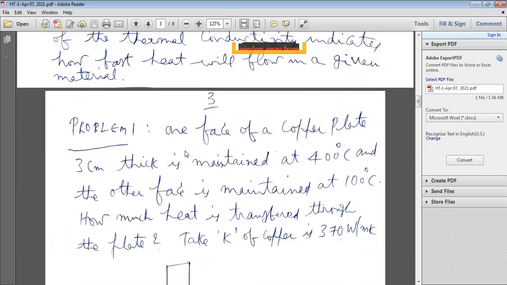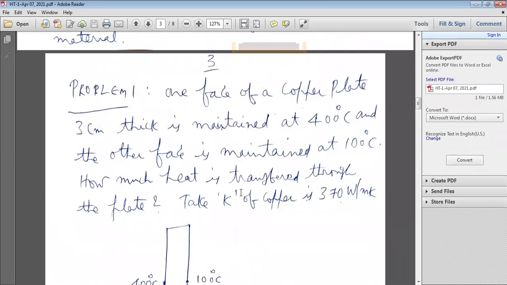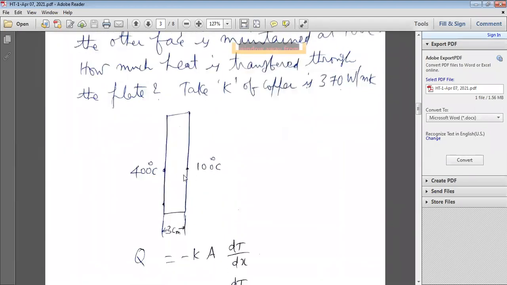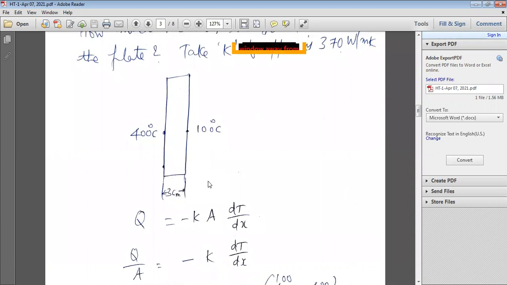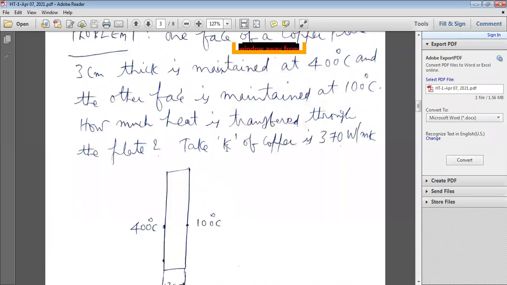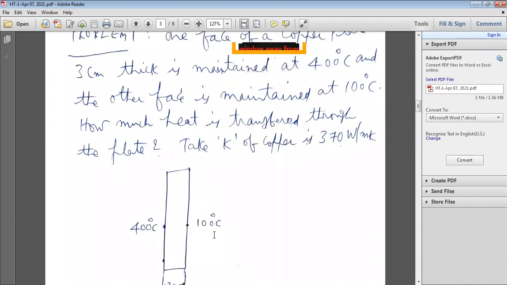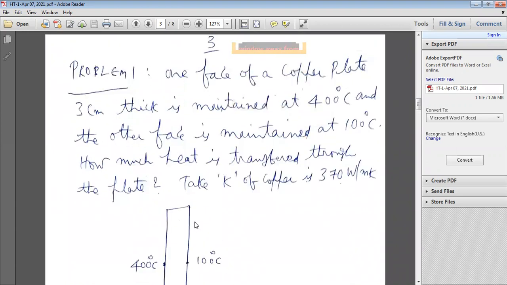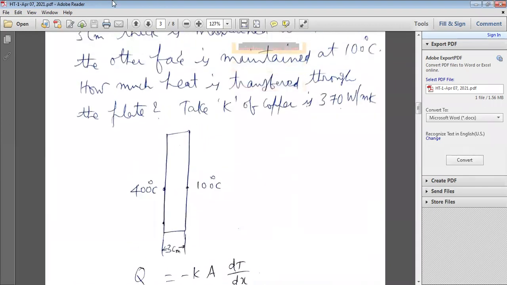A very, very small problem. One face of a copper plate is maintained at 400 degrees centigrade, and the other face is maintained at 100 degrees centigrade. How much heat is transferred through the plate? What is the heat transfer rate? How do you calculate? Here given T1 is 400 degrees centigrade, T2 is 100 degrees centigrade, thickness of the plate is 3 centimeters, and thermal conductivity K of the copper is 370 watts per meter Kelvin.